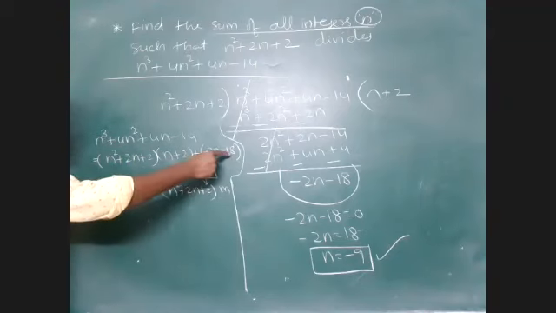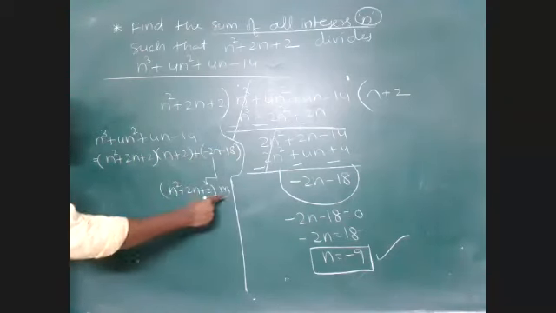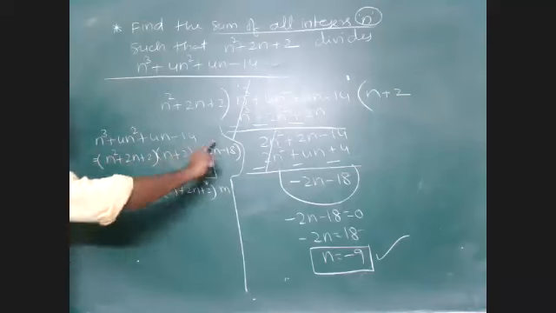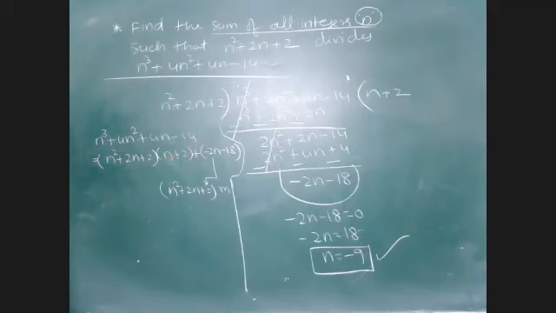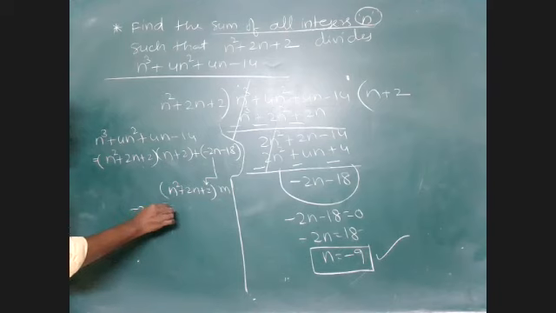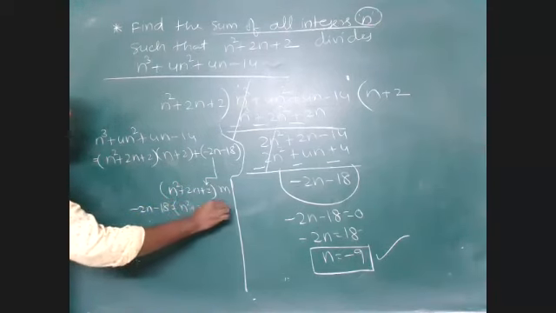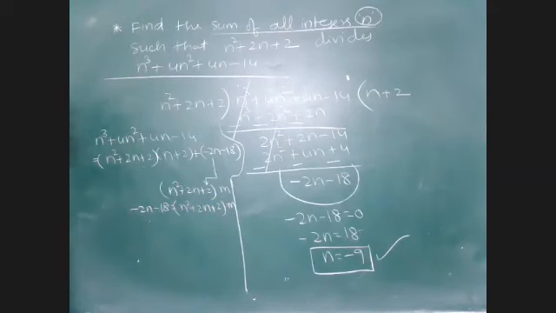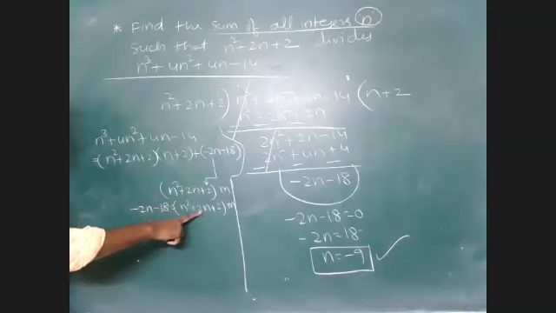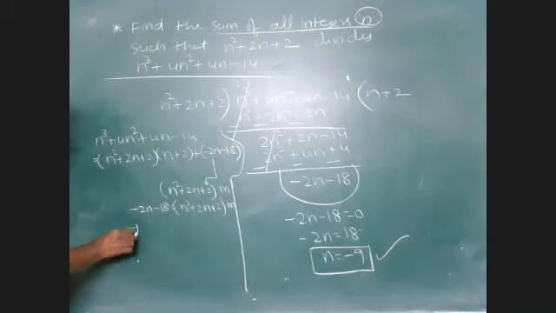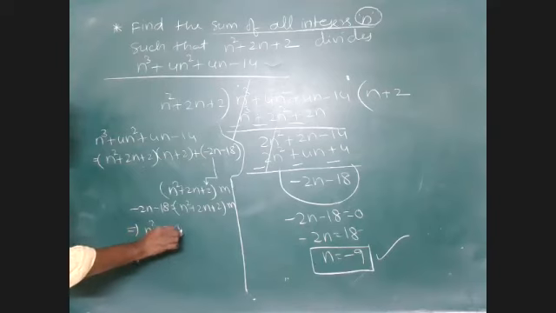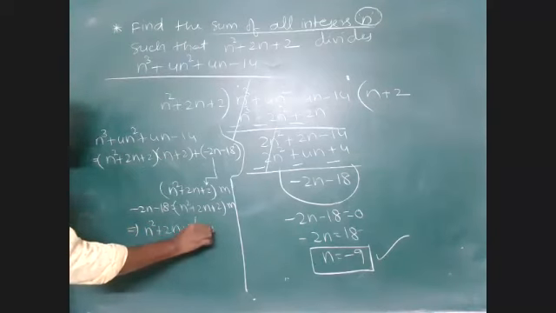The right hand side is then a multiple of it. So minus 2n minus 18 must be a multiple of this thing. Am I right? That indicates that n square plus 2n plus 2 divides minus 2n minus 18.